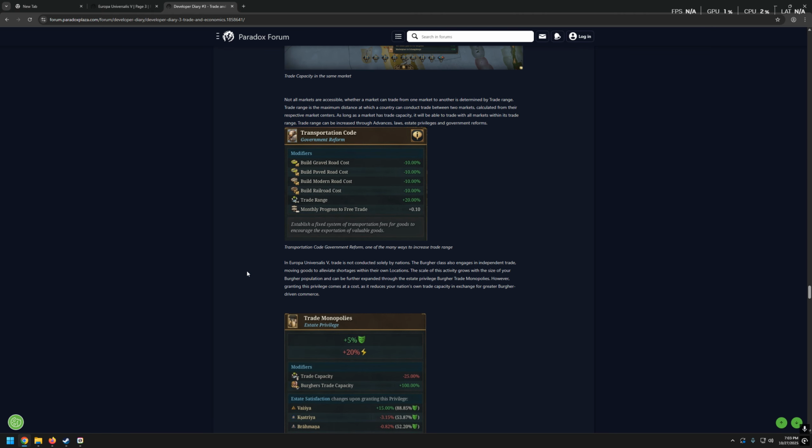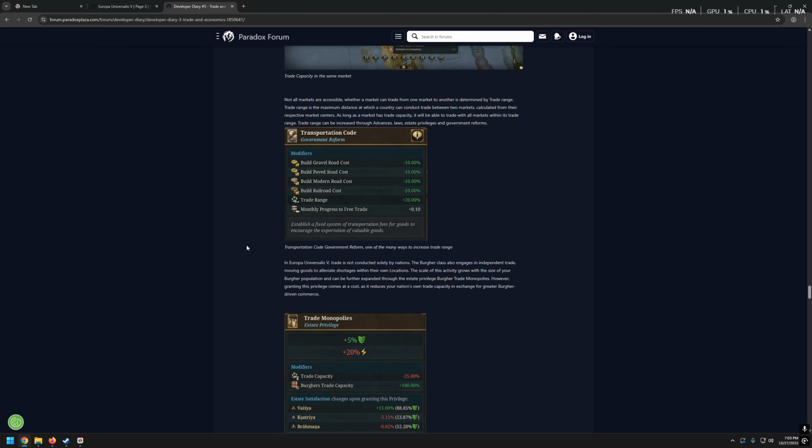Not all markets are accessible. Whether a market can trade from one market to another is determined by trade range. Trade range is the maximum distance at which a country can conduct trade between two markets, calculated from their respective market centers. As long as a market has trade capacity, it will be able to trade with all markets within its trade range. Trade range can be increased through advances, laws, estate privileges, and government reforms.